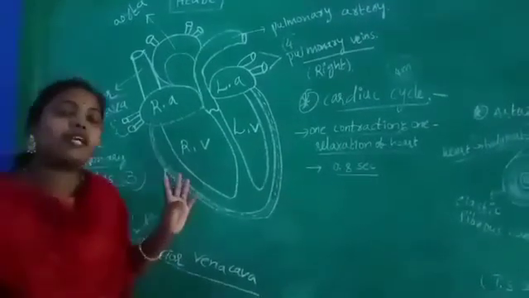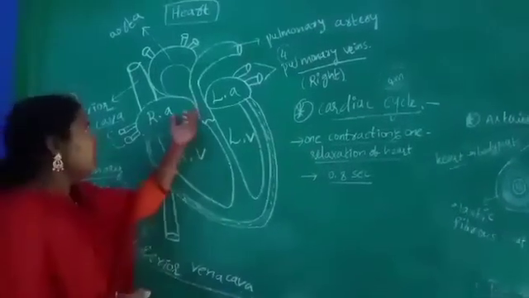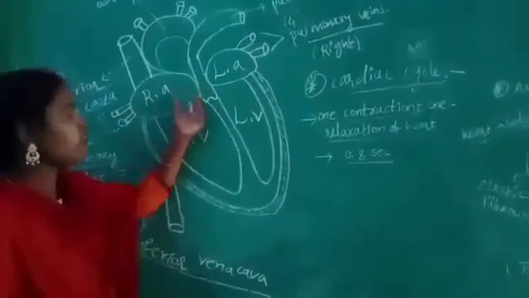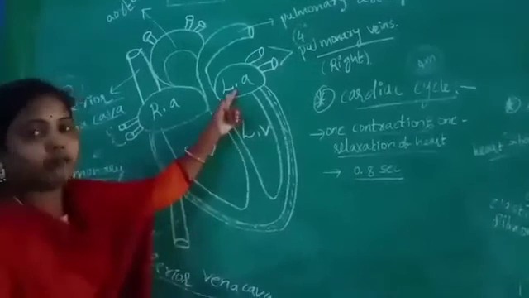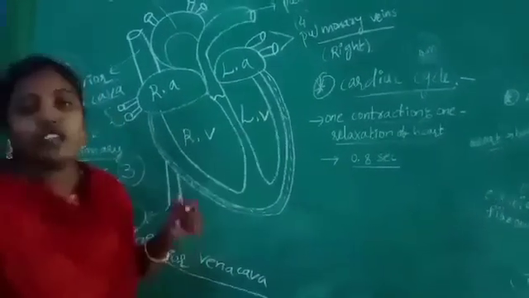Already we discussed in the previous classes, what are the four chambers present in the heart? One is right atrium, second one is left atrium, third one is right ventricle and the fourth one is left ventricle.